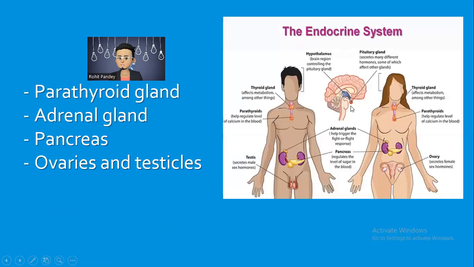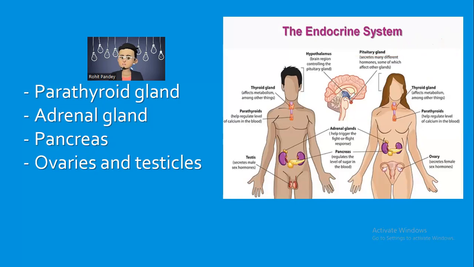Here you can see the pituitary gland. It secretes many different hormones, some of which affect other glands also. That's why we call the pituitary gland the master gland, because it affects other glands also.